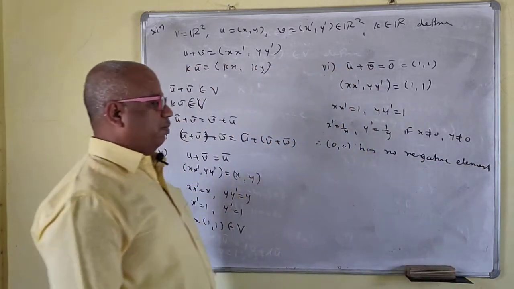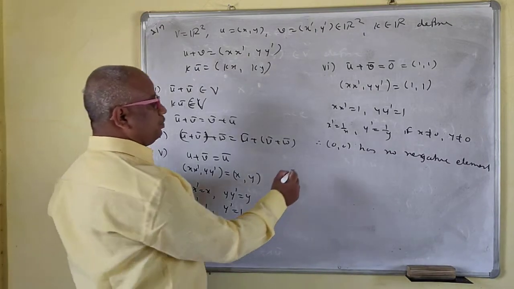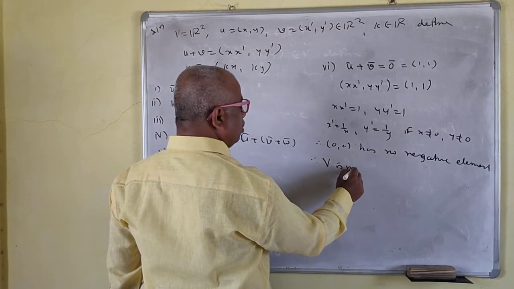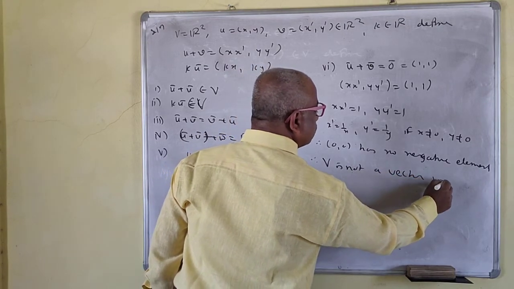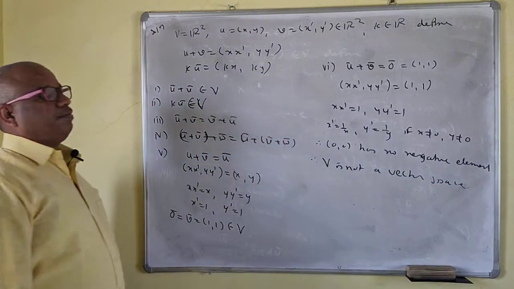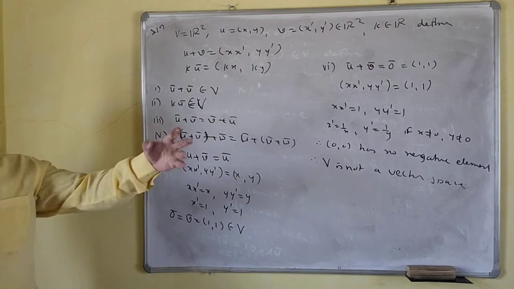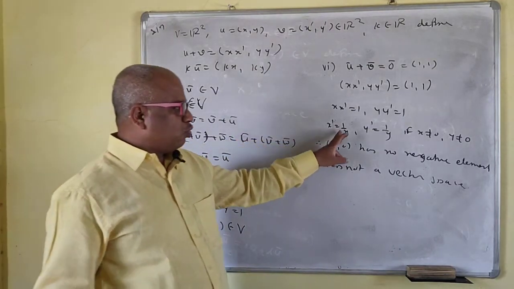So therefore V is not a vector space, because for a single element this does not hold.